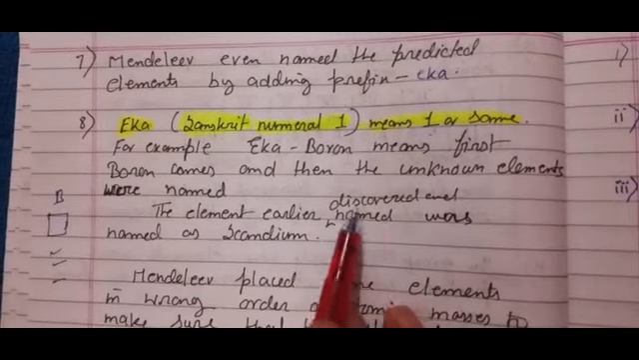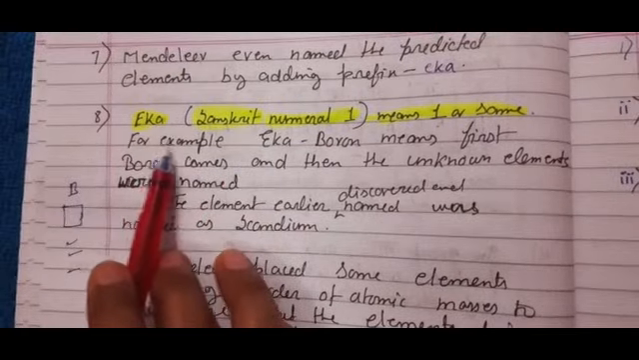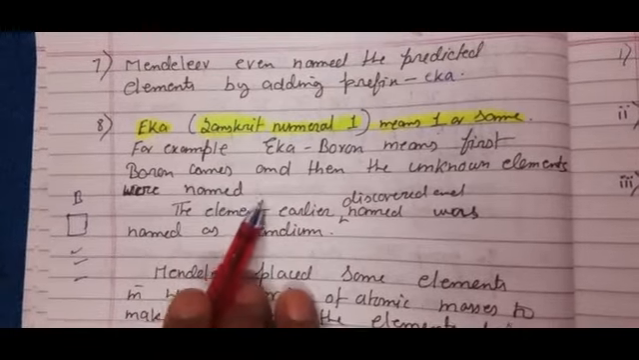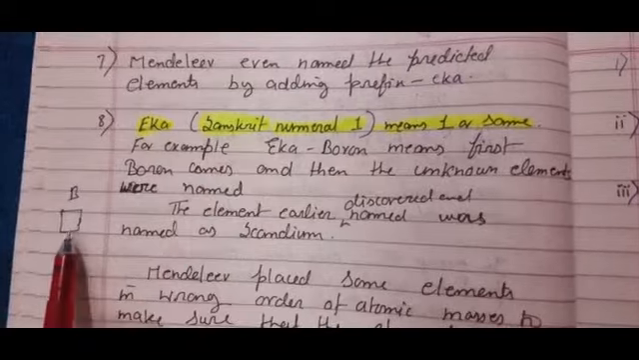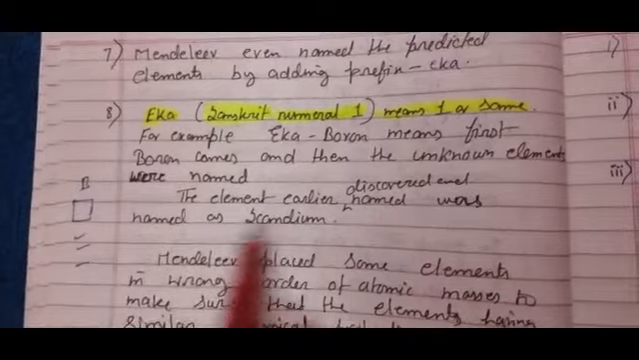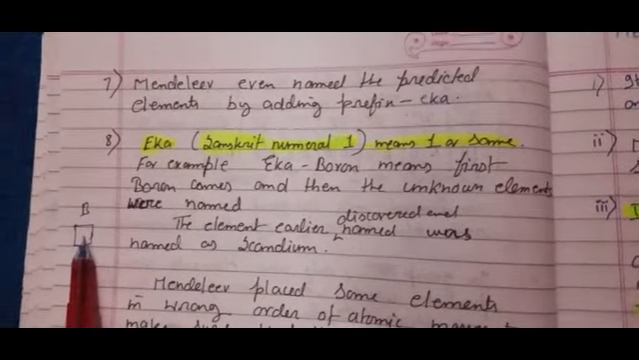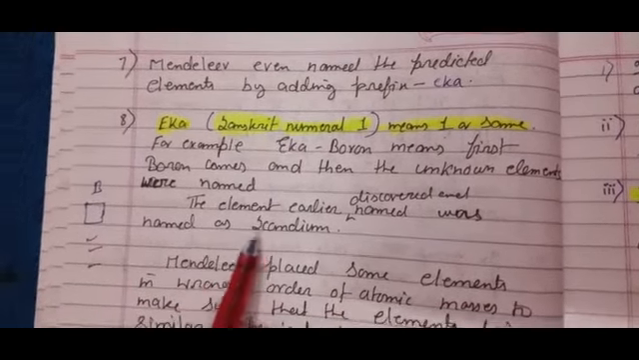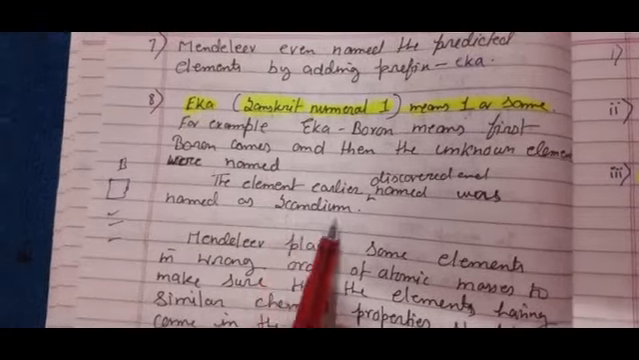The element earlier predicted as ekka boron, and nowadays we are calling that element, which was actually discovered, and whatever Mendeleev gave us the idea, that this element has those properties, and that unknown element having that valency, that was correct, and that was scandium.